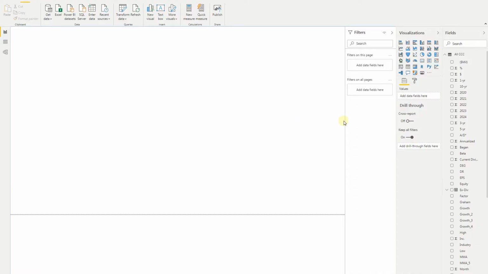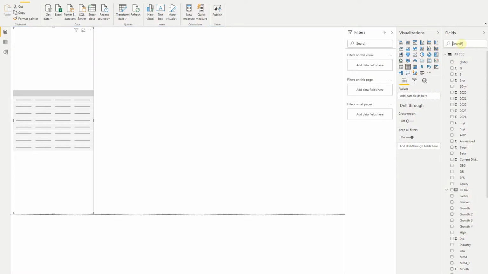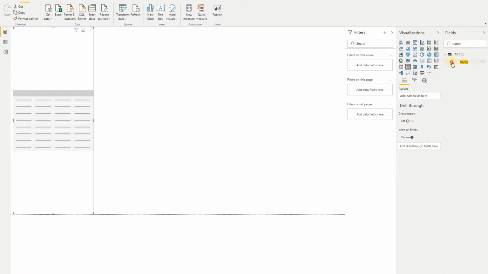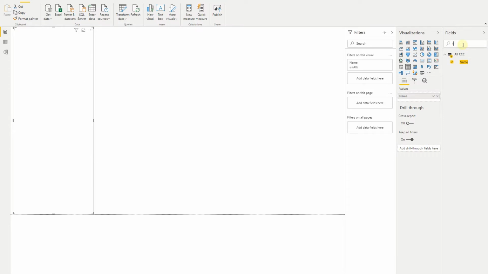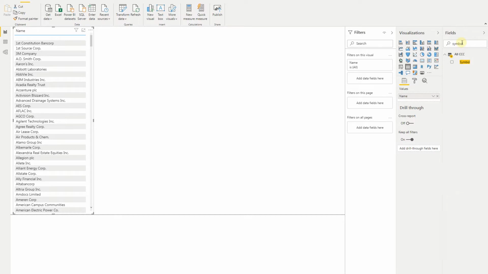As it's quite a big file, it might take a couple of moments to upload the data, but once it's done, we can see all the data in here. So many columns. What should we start from? Well, let's start from a simple table with the most important data. Let's quickly add a simple table. Let's add the name. You can type it in the search. Next, let's add the ticker. Actually, it's called symbol. So let's search for the symbol.